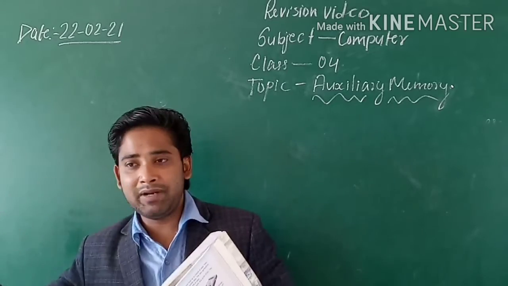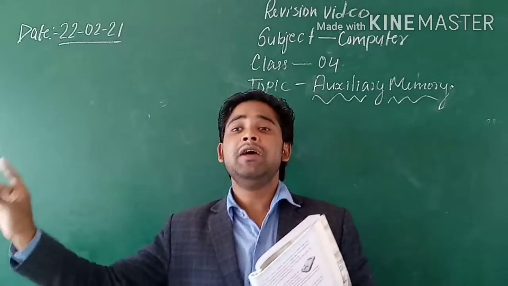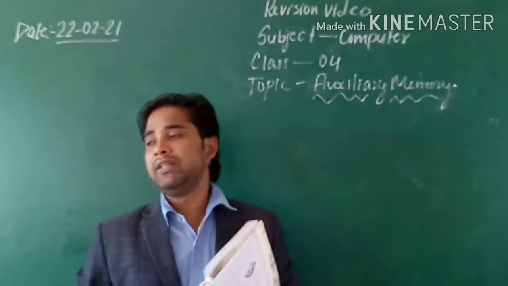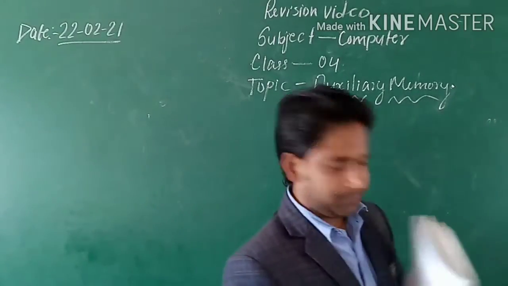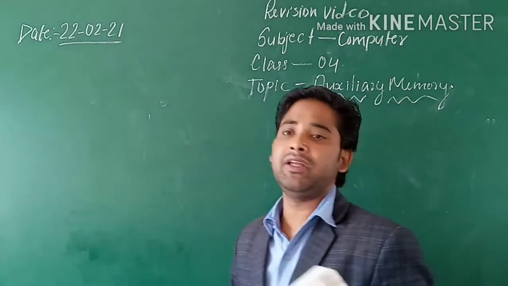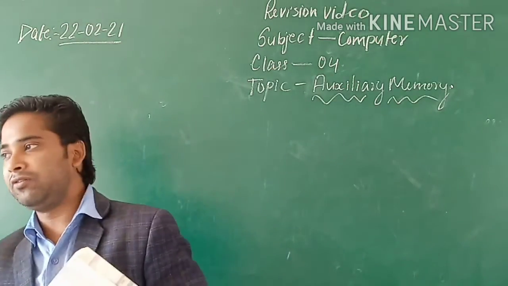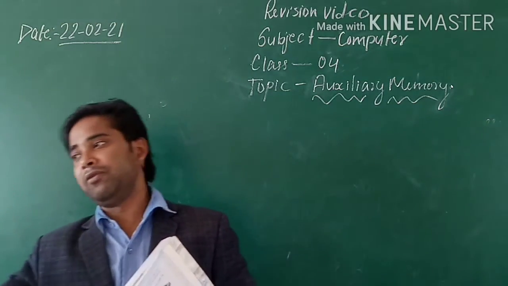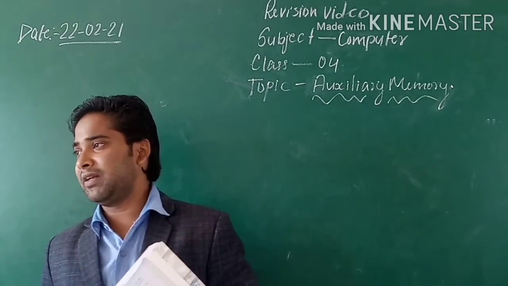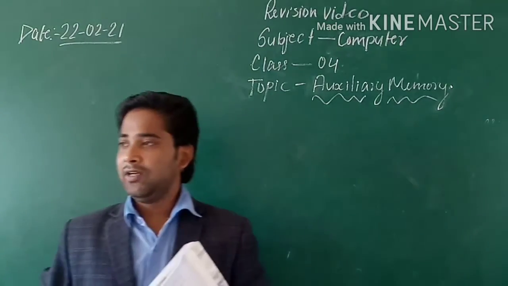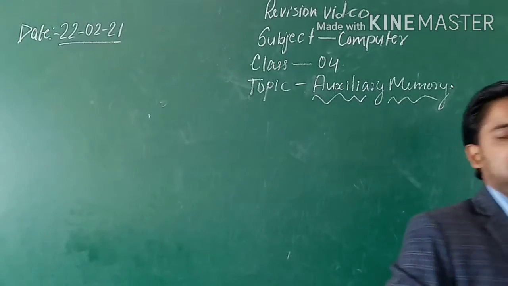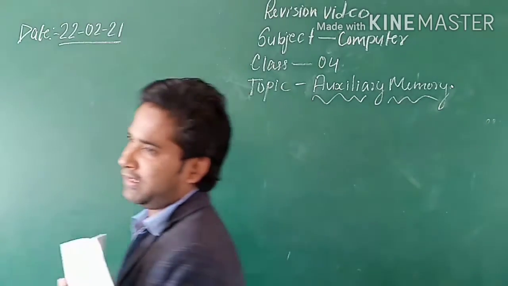It is not the primary memory. It is not the secondary memory. But it is the extra, extensible memory that we put in the computer system. Clear? Auxiliary memory is also known as external memory. Is that clear? जो external device हम डालते हैं अपने computer system में storage के लिए, उसे हम auxiliary memory कहते हैं. This memory is non-volatile in nature.